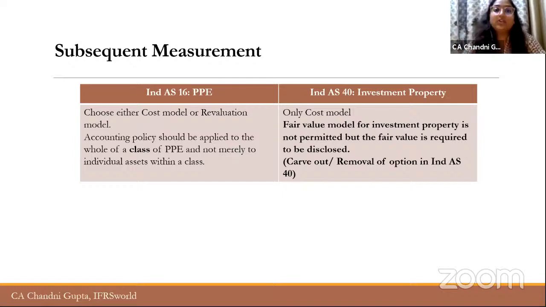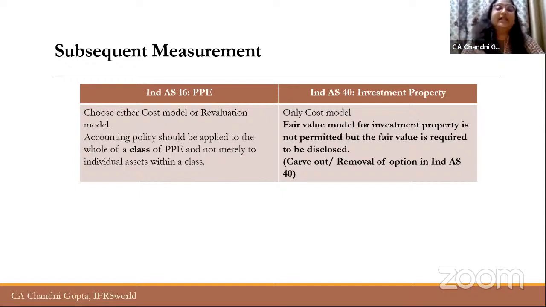So suppose there are two buildings in a particular class. Now the company wants to apply cost model on one building and revaluation model on another building. So this cannot happen. The company will have to apply either cost model or revaluation model on both the buildings which belong to the same class. Right. I hope this is clear to everyone.